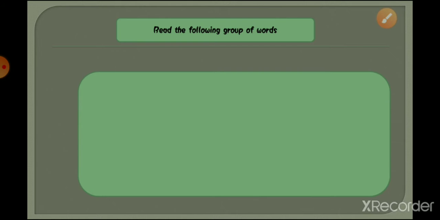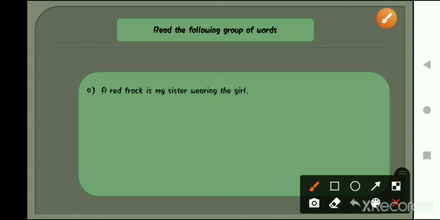Okay, so read the following group of words that I have written below. The first set of words are: a red frock is my sister wearing the girl. What are these? These are a group of words. Okay, so is it a sentence?